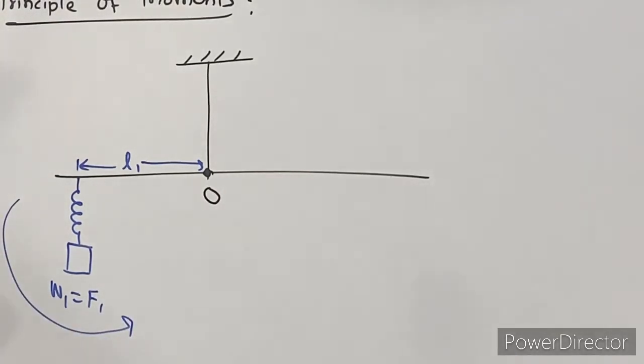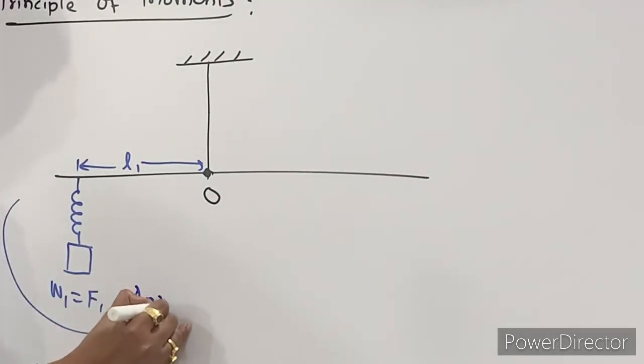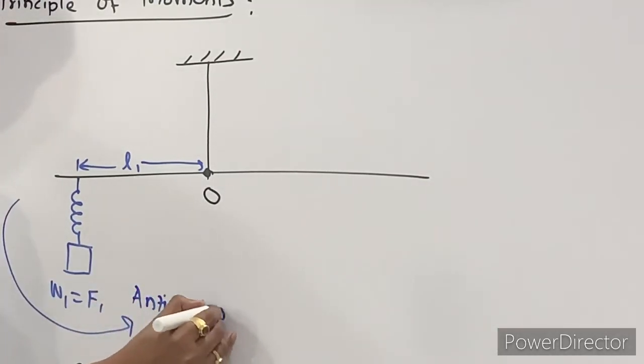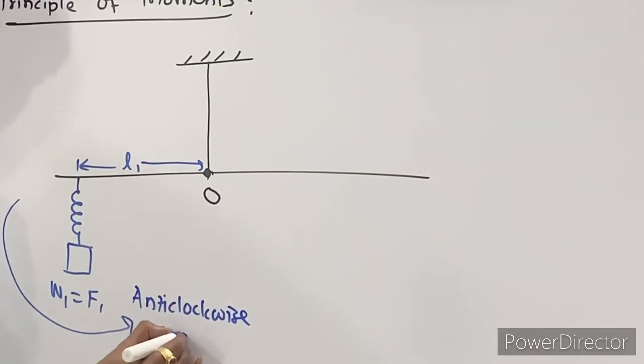It will turn like this. Which direction is this? Our clock goes like this, and this is going against the clock. Therefore, it is called anti-clockwise movement. This is anti-clockwise movement, right?